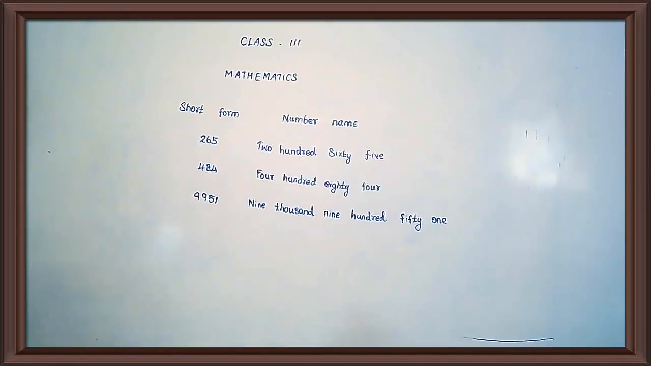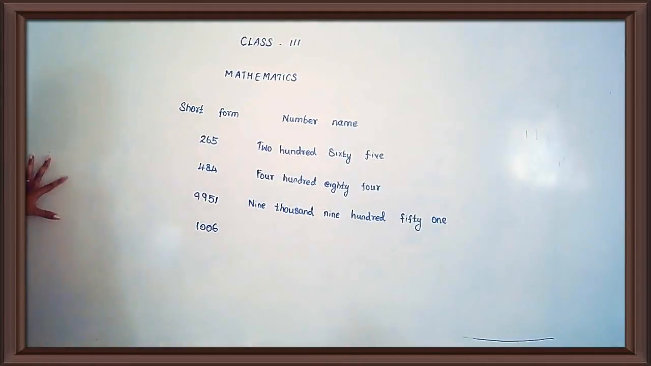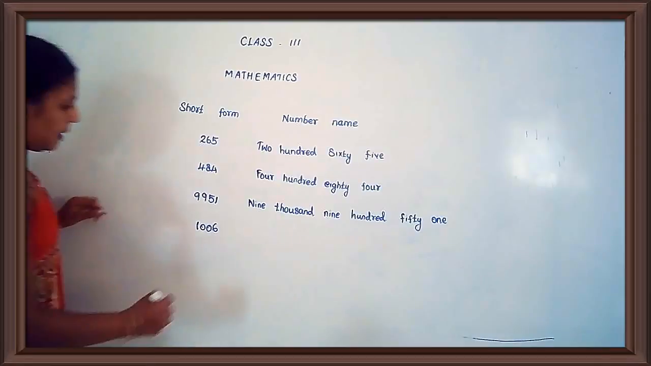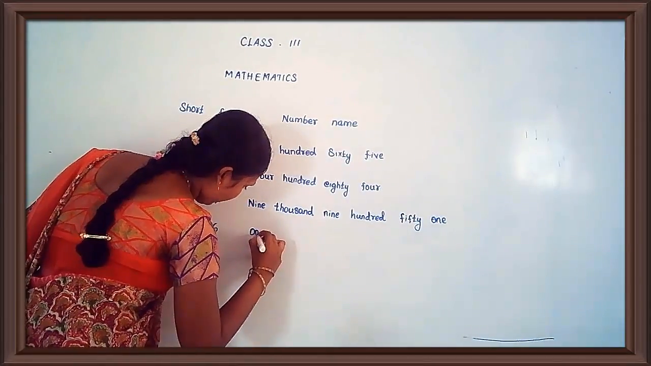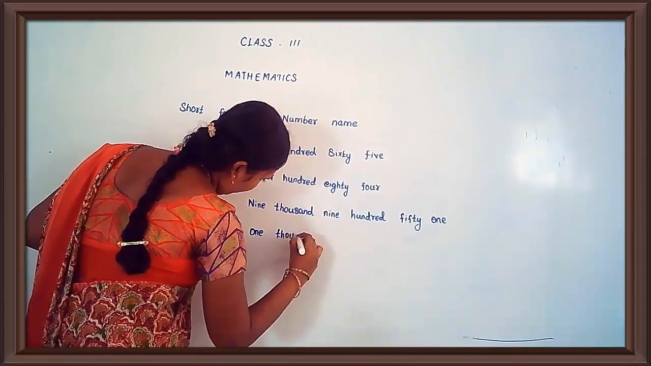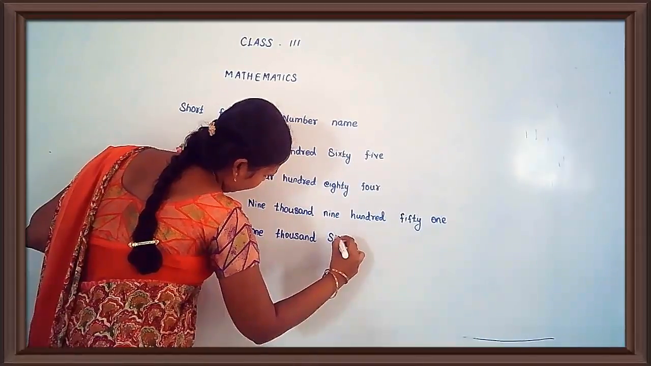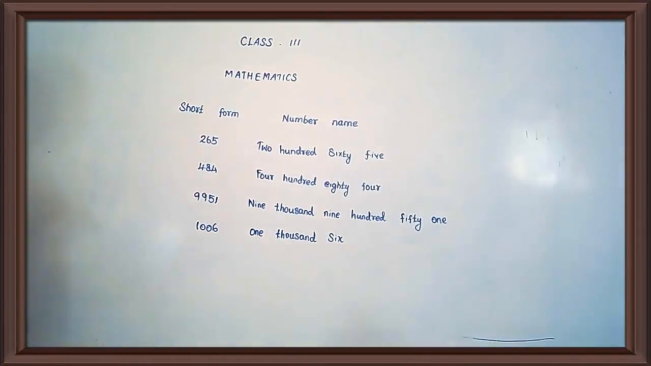9951. See the next one. 1000 plus 6 ones. Now we have to write 1006. Write the spelling for 1006. ONE THOUSAND SIX.